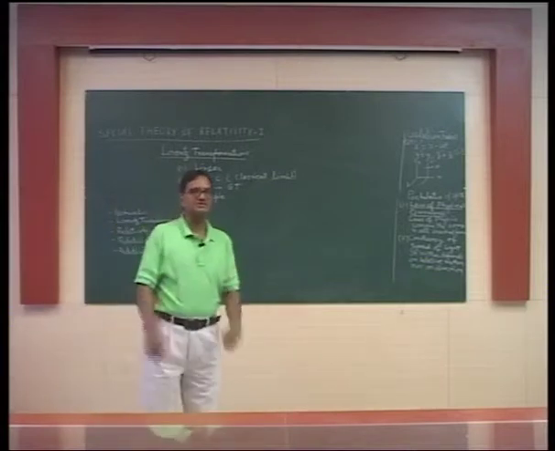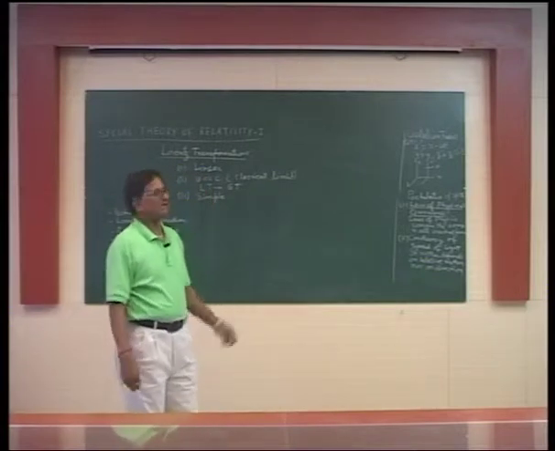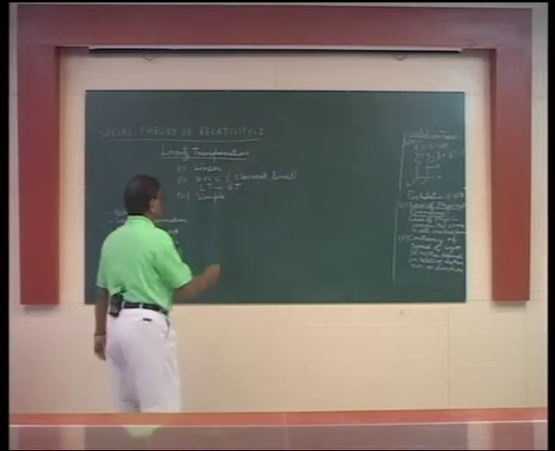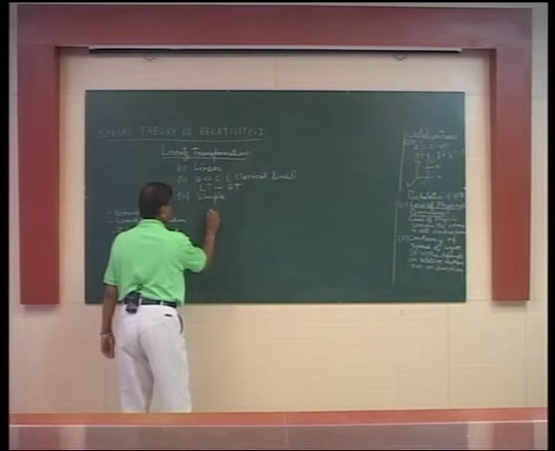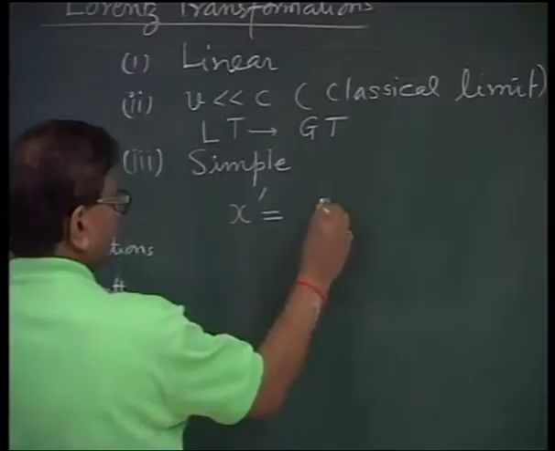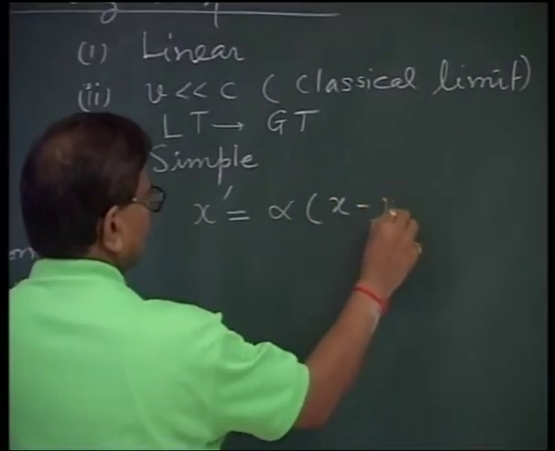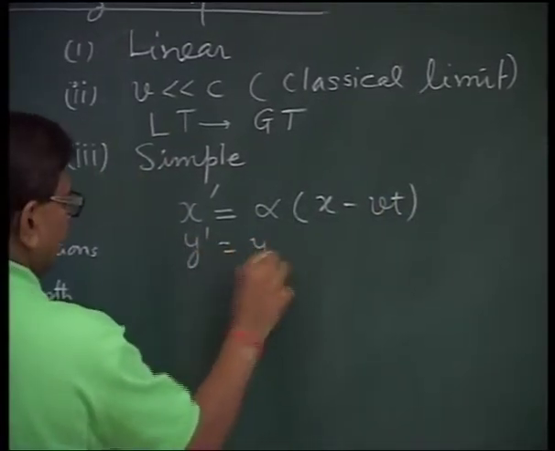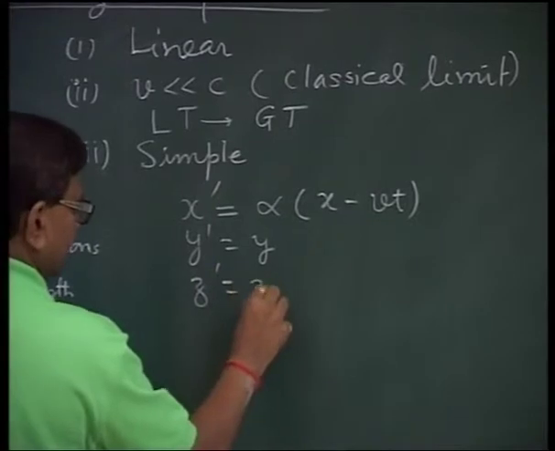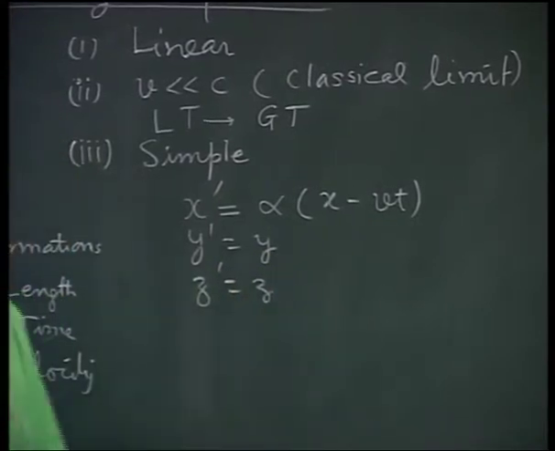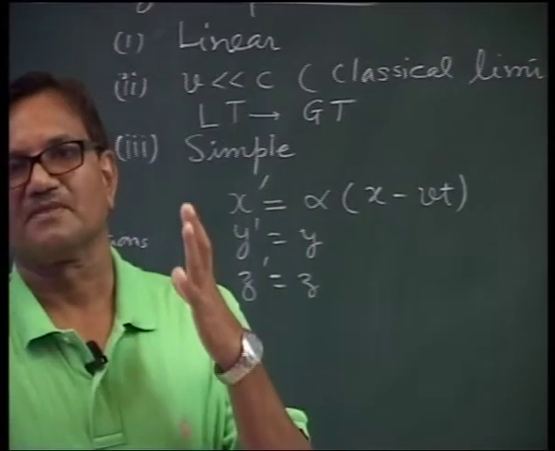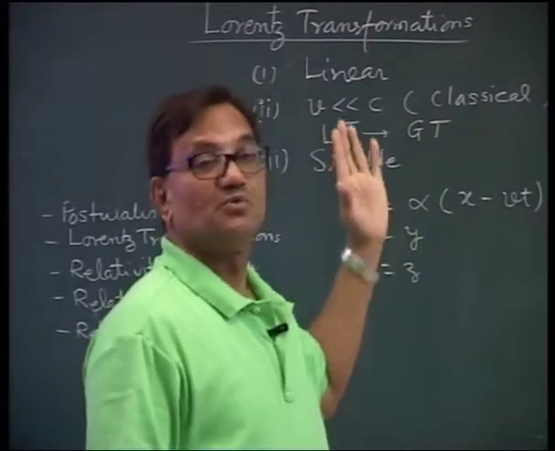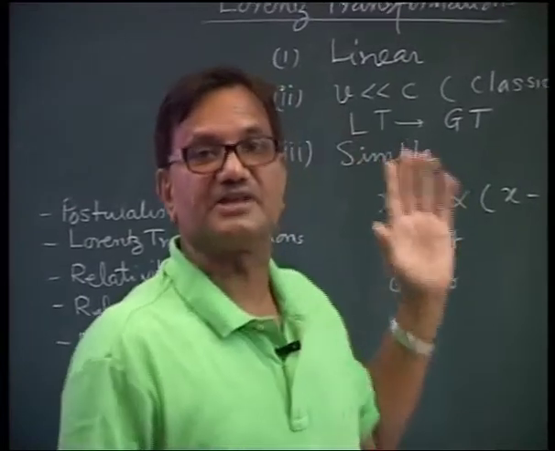If we follow these three conditions that Lorentz transformation should observe, an obvious guess will be that the transformations will be of this type: x dash is equal to alpha times x minus vt, y dash is equal to y, z dash is equal to z, but we cannot speak about t. We shall observe under relativity whether t dash is equal to t.